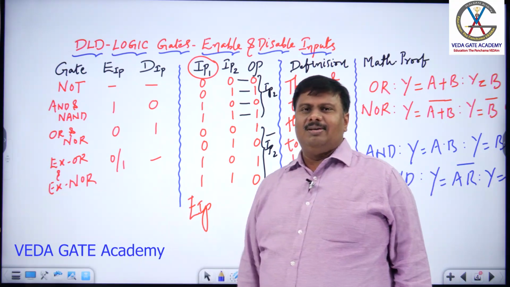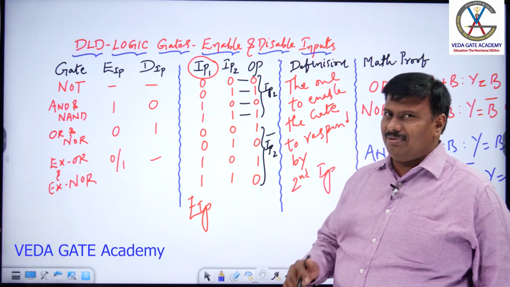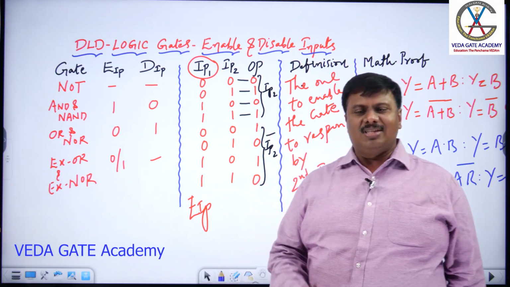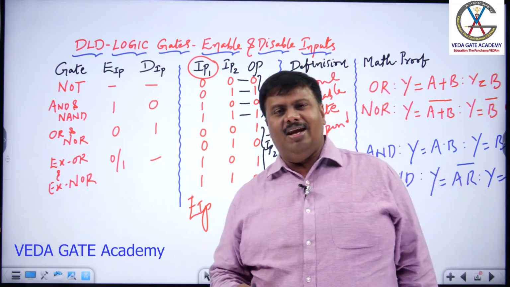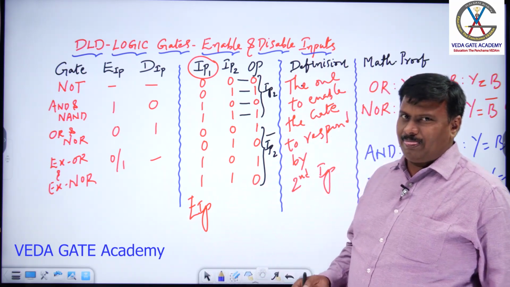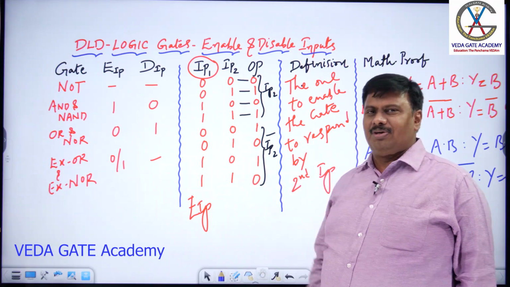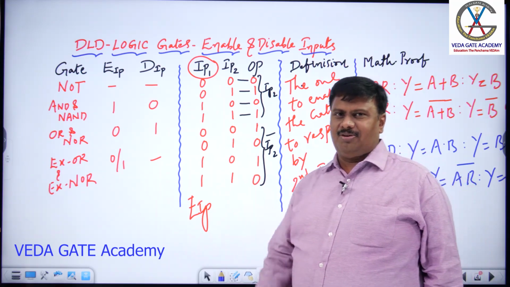In the next slide, let us explain what a disable input of a logic gate is. Now, the conclusion: the enable input of a logic gate is the one that enables the gate to respond to other inputs, not to respond by itself, enabling others to come to the output. Thank you.